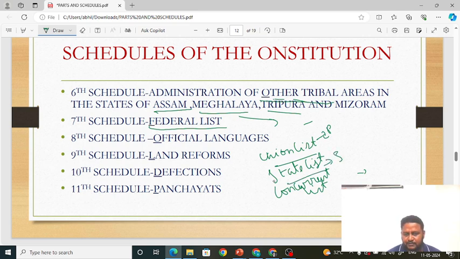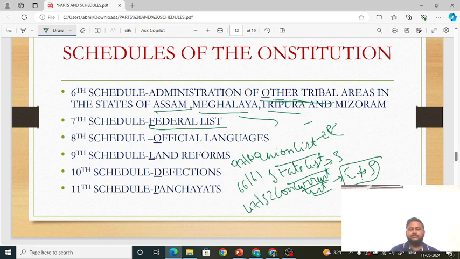But sometimes the union government will also make laws on the subjects in the state list, that is, when there is a state emergency. We will learn about that when we talk about emergency provisions. In the concurrent list, both center plus states can make law. How many subjects? Earlier the union list had 97, now it is 100, on which the central government can make laws. The state list earlier was 66, now reduced to 61. And the concurrent list earlier was 47, now it is 52.